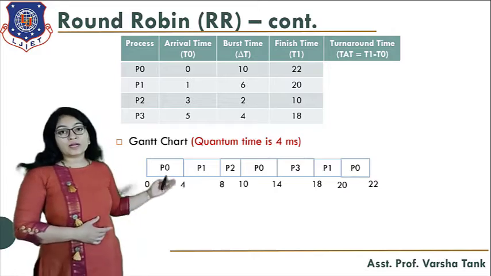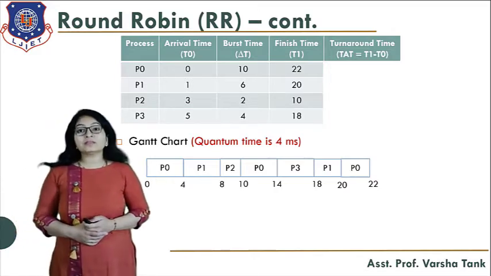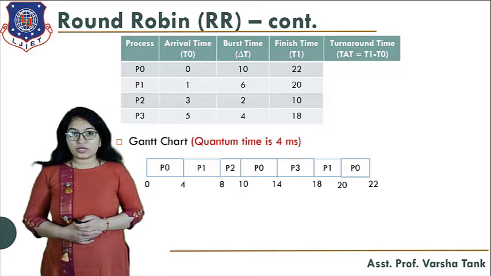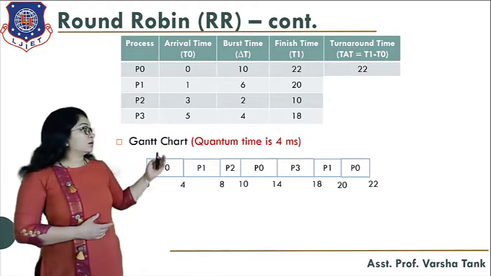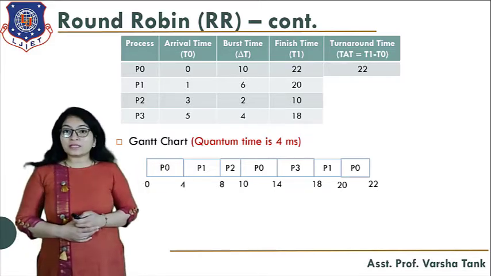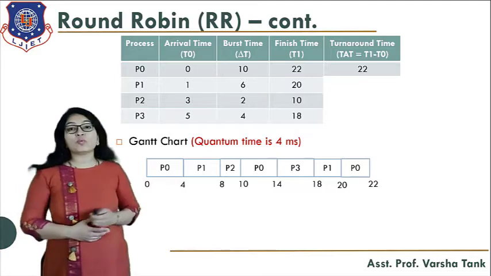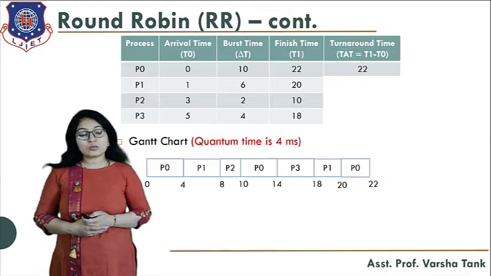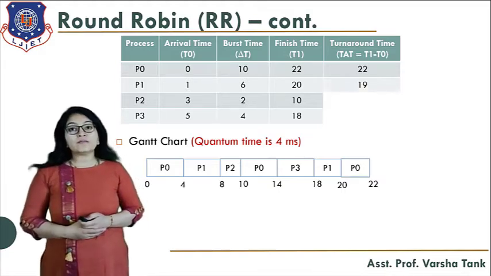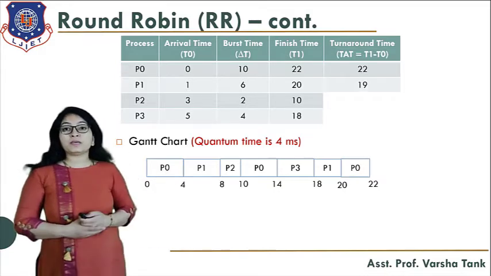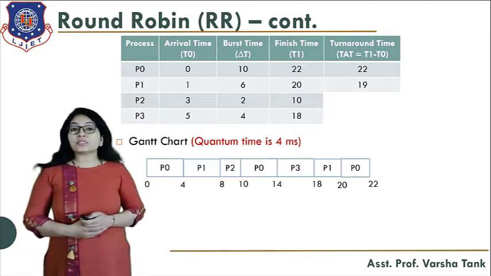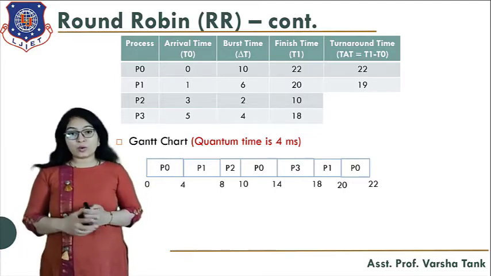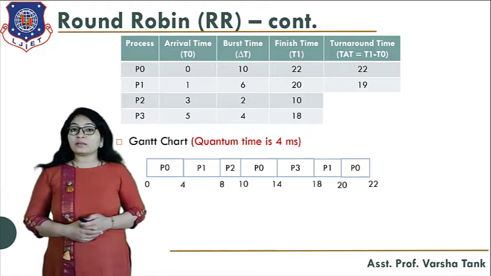So to find out the turnaround time, you have to subtract the arrival time from the finish time. Here, the arrival time for process P0 is 0 and the finish time is 22. So 22 minus 0, its turnaround time is 22. In the same way for process P1, its finish time is 20 and its arrival time is 1. So its turnaround time is 19.